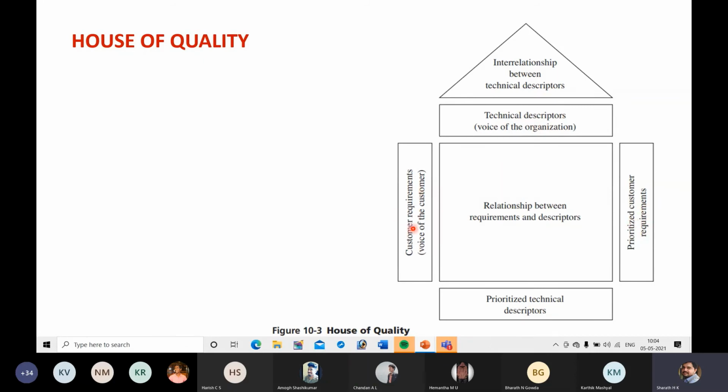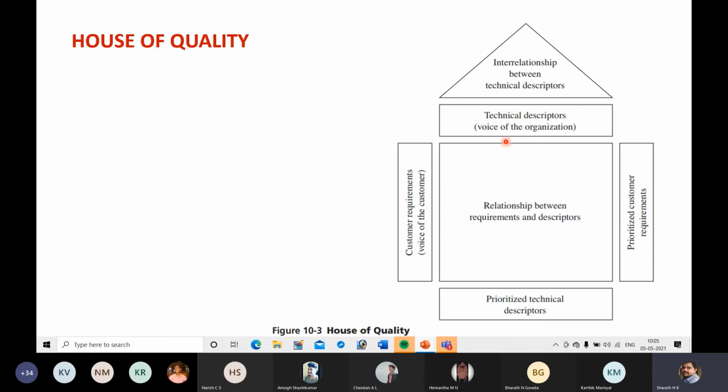So customers may say, I need 20 kilometer per liter mileage. Next, technical descriptor means, technically how we can achieve that. What should be the performance of the engine, at what level the engine has to perform in order to satisfy this need. Those are the technical descriptors.